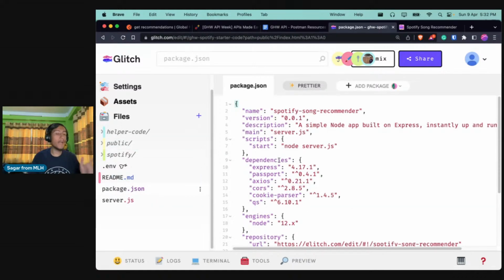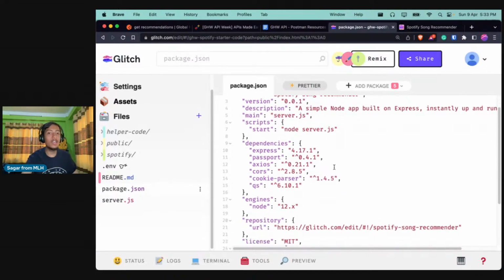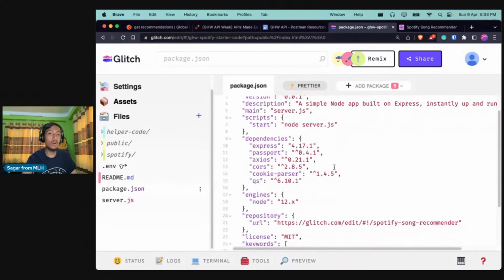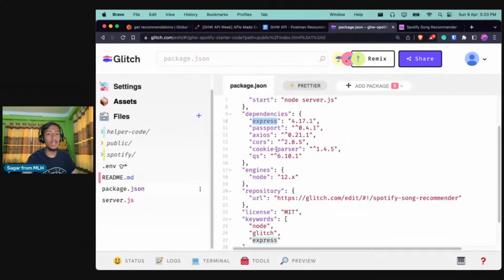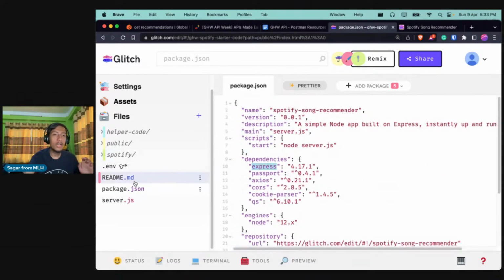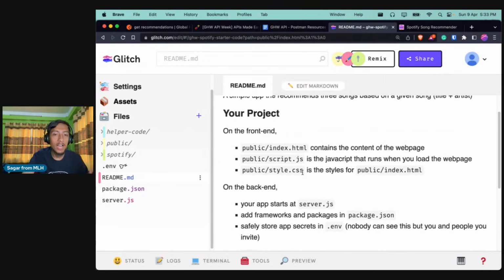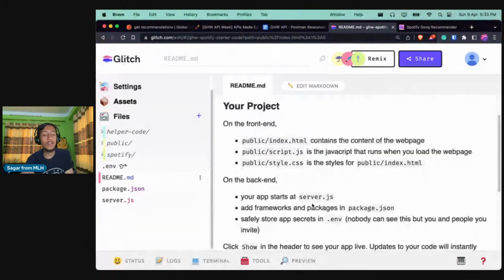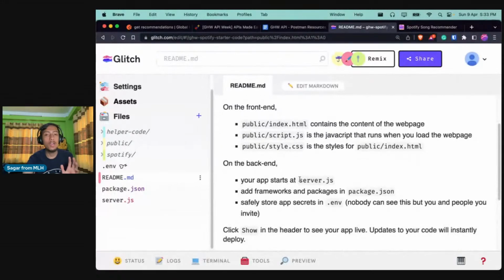And we have something called package.json. This is used to manage all your npm packages. Node, being a framework, lets you install a lot of different packages to help your app's functionality. So we'll be using different packages, one of which is Express, which we are using, right? We'll be talking about that. It has all the dependencies over here, and you have a readme file which explains the project in brief, right? So in the front end we have these three different files, and on the back end